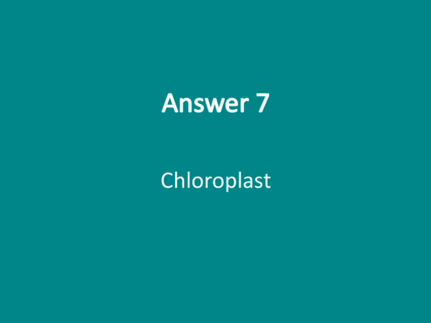use. The chloroplast contains a pigment called chlorophyll, which gives plants their green color and plays a crucial role in absorbing light. Understanding chloroplasts helps us grasp how plants produce their own food and sustain life on Earth. This ties into the overall theme of how cellular structures support vital biological processes.